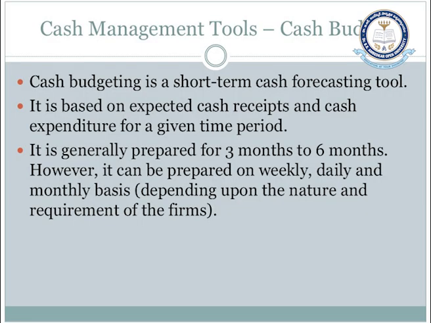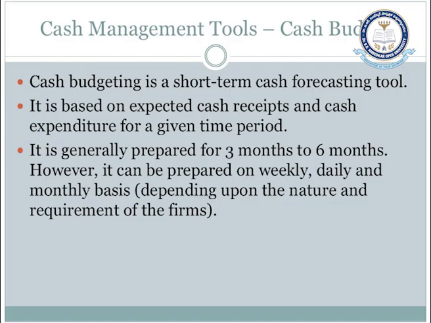Now for this cash management, there are various tools available to determine the cash balances, and also certain cash management models available to maintain the optimum cash balance. By using these tools and techniques we can manage the cash balances. The very important cash management tool is the cash budget. What is the meaning of cash budget? Cash budget is basically a short term management tool which will forecast the cash receipts and cash payments.